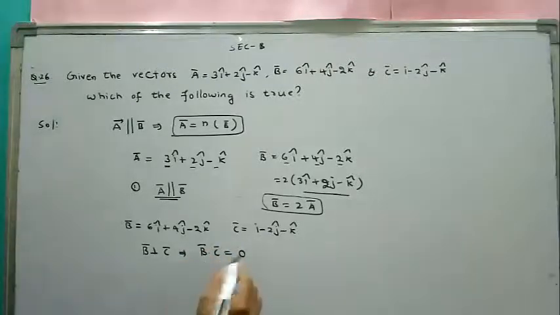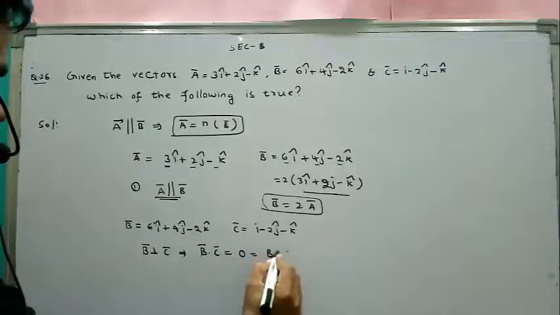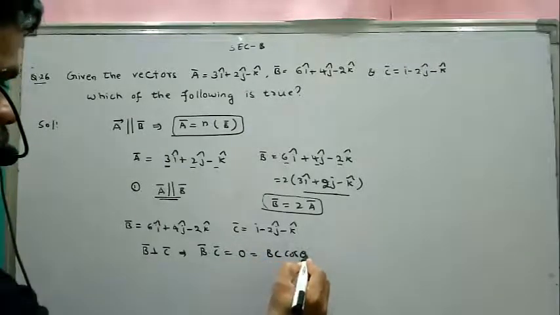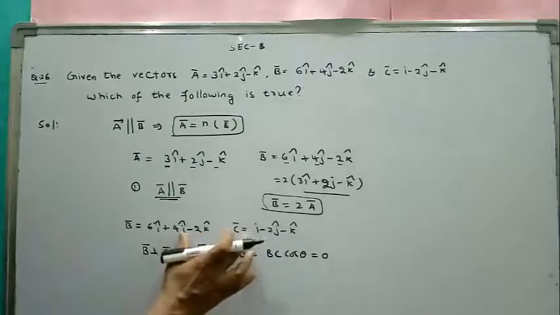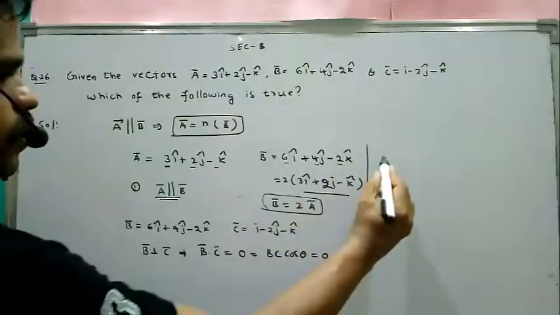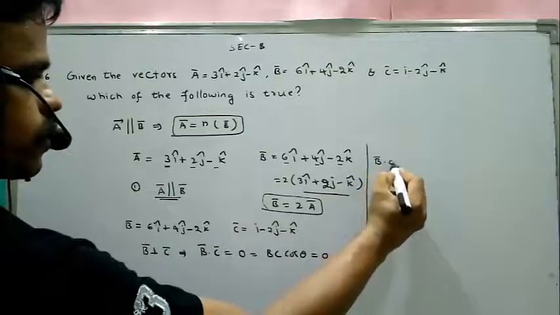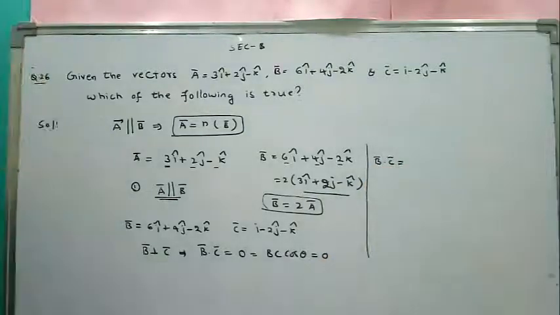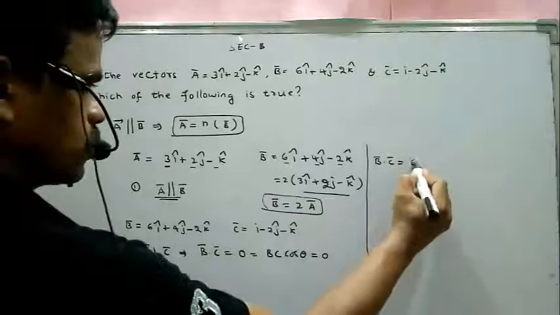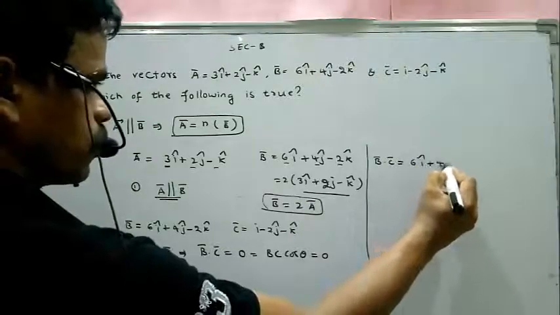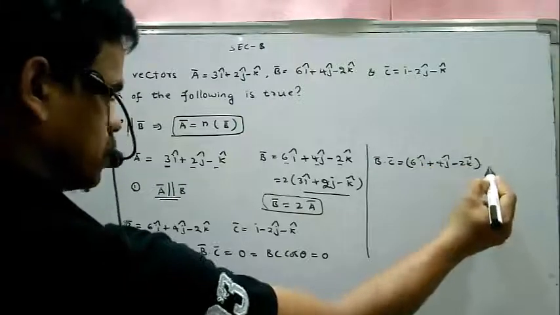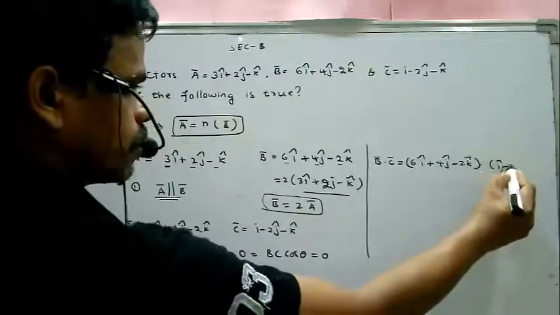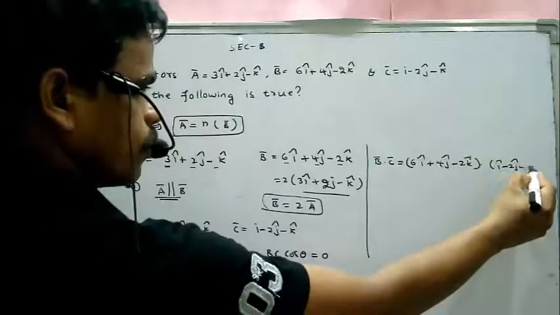That means BC cos theta; if theta is 90, it will be 0. Now we are checking the dot product of B and C. B dot C equals 6i plus 4j minus 2k dot i minus 2j minus k.